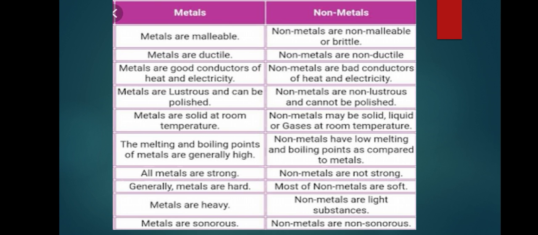The melting point and boiling point of metals are generally high. Non-metals have low melting and boiling points as compared to metals. All metals are strong, means they are hard. Non-metals are not strong, means they are soft. Metals are heavy, non-metals are light substances. Metals are sonorous, means they produce a sound when struck with a hard substance. Non-metals are non-sonorous. In this part, we have discussed the physical properties of metals and non-metals.